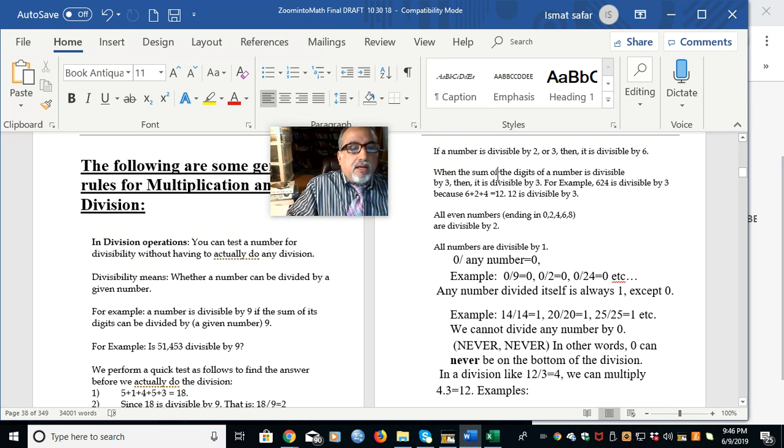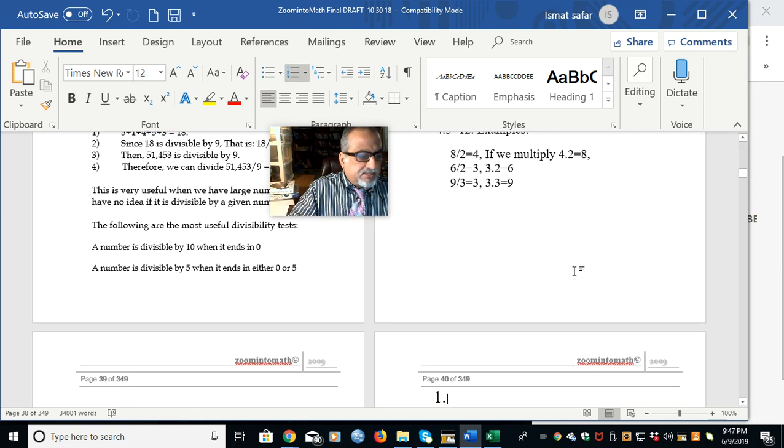Now, if a number is divisible by 2 and 3, then it is divisible by 6. Like 12, which is divisible by 2, 3, and also 6. But we'll wait on that until you get a little bit later in elementary school or in middle school.